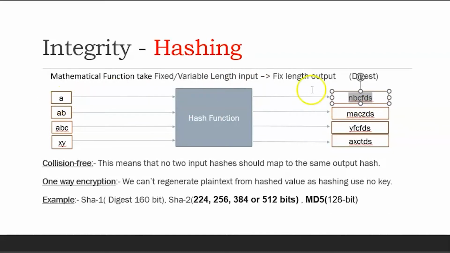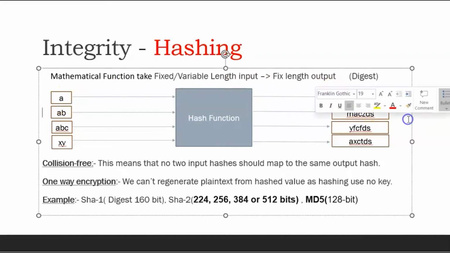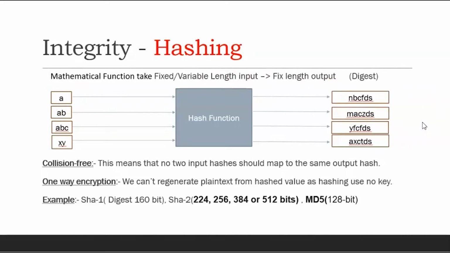Again, if I give the A input, it will give the same hash. So when the passwords are stored in the database, they are stored as hash values, and the attacker can give different inputs, get the hash output, and then compare the hashes. It is a type of attack where the attacker can misuse this, because they cannot decrypt it, but they can compare the hash. And the same way password hashing works.